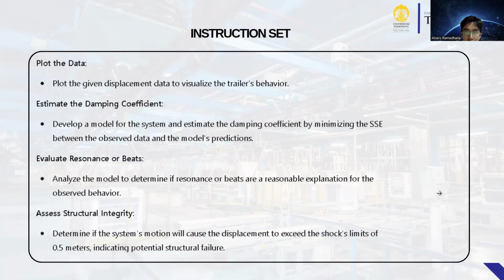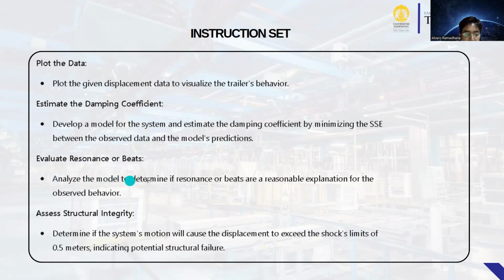Okay, next is the interaction set. First, plot the data and estimate the damping coefficient. Develop a model for the system and estimate the damping coefficient by minimizing the SSE between the observed data and the model prediction, and evaluate whether resonance occurs.